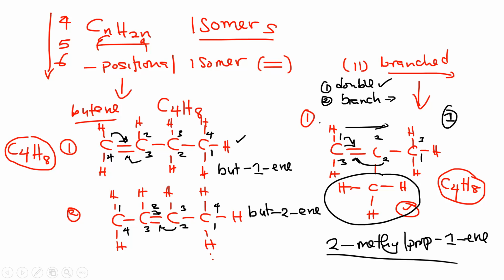So this is the name, 2-methylprop-1-ene. That is about isomers, which we looked at in the previous video. I urge you to go through that part for a deeper understanding. Otherwise, we can proceed to look at the chemical properties of alkenes.